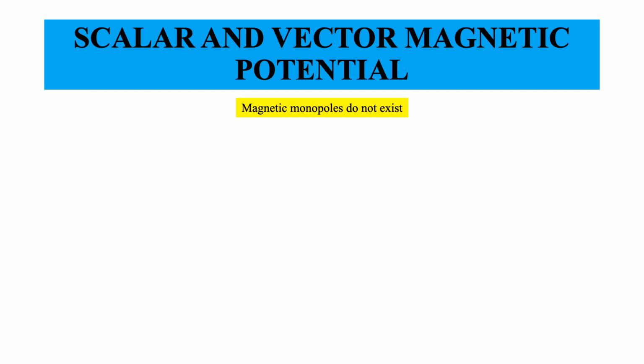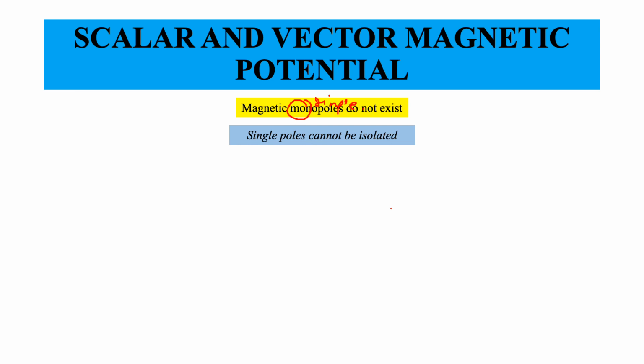So the idea is, mono means single. A pole is one of the oldest terminologies for a charge type of situation. You have a magnet with a north pole and a south pole, and similarly the statement that like poles repel and unlike poles attract was derived from this earlier terminology. A pole is that agent which could attract or repel. So when we say magnetic monopoles do not exist, we mean that a single pole can't be isolated.